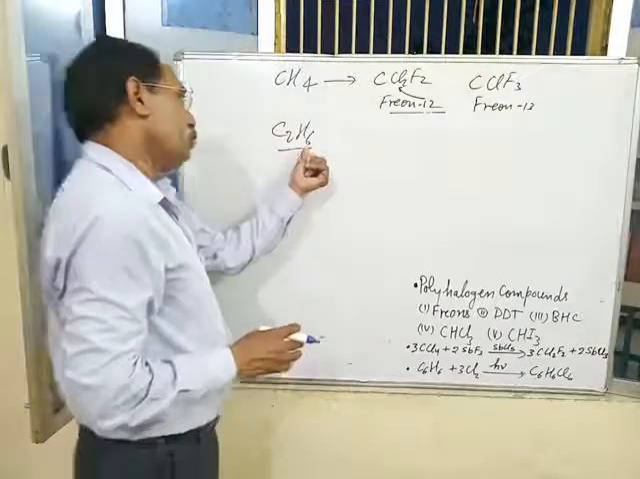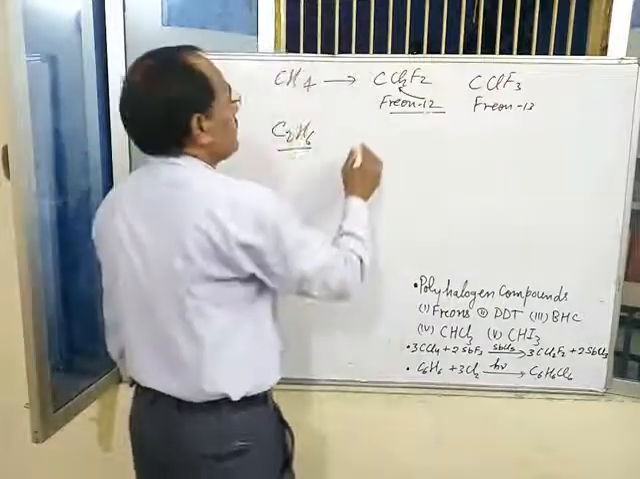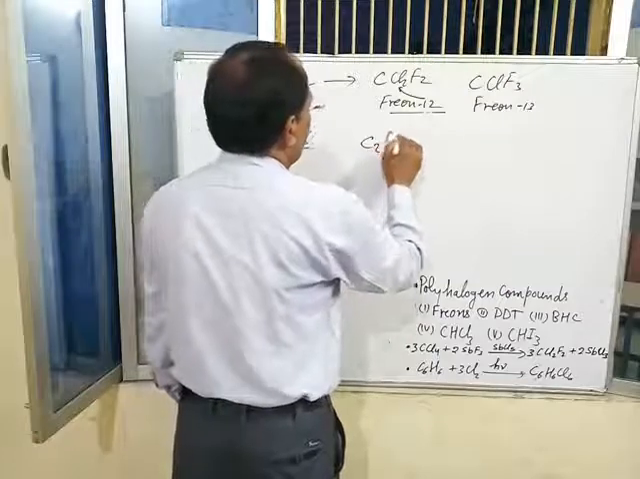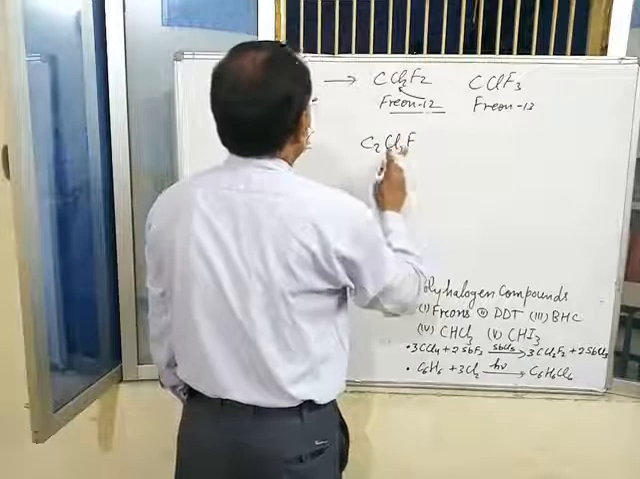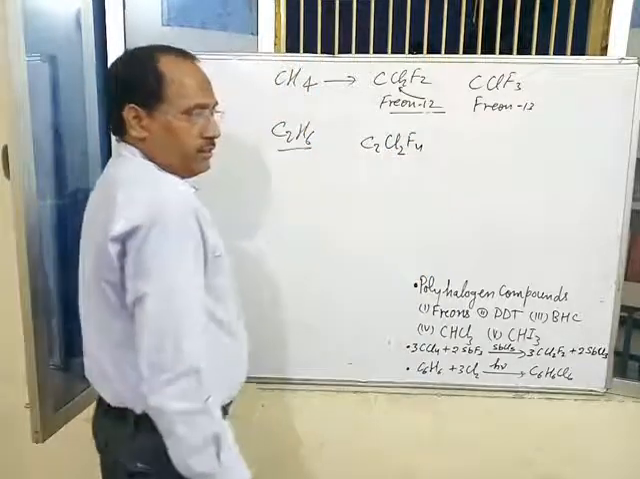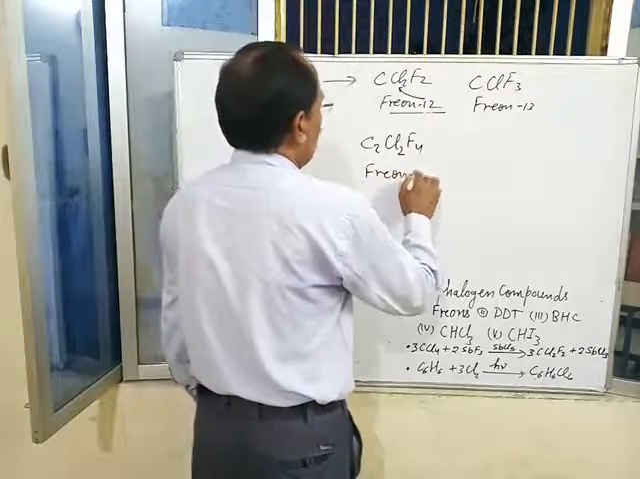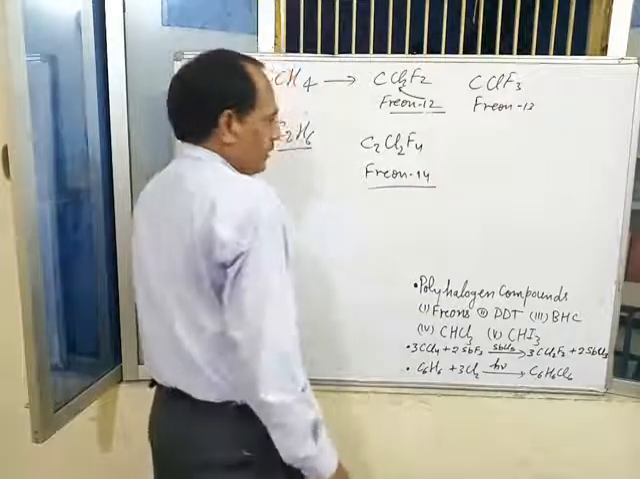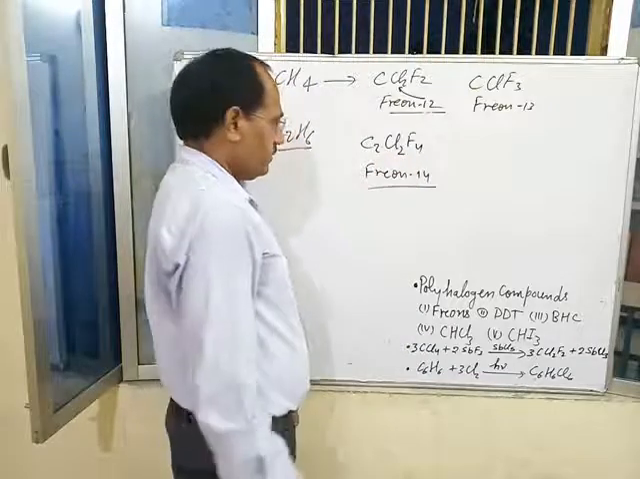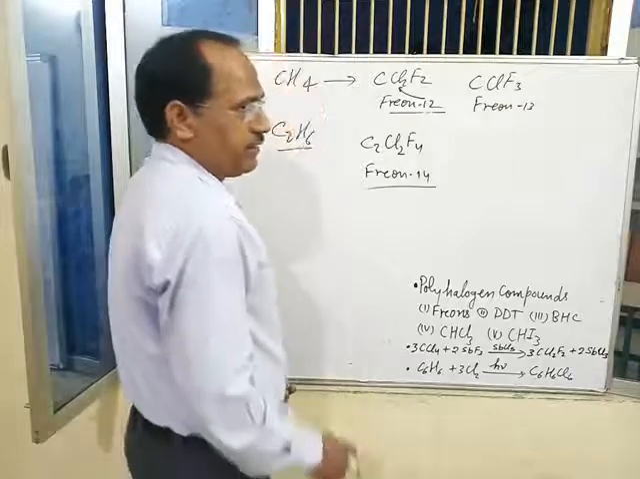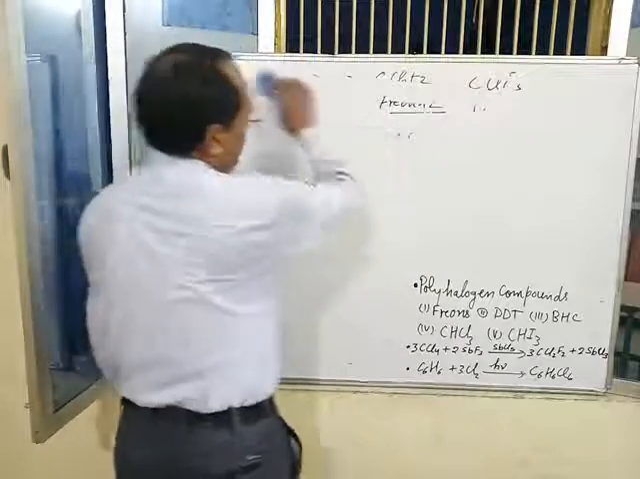If all the hydrogen of ethane is replaced by chlorine and fluorine, C2Cl2F4 is named as Freon 14. So this is the general idea of freon.